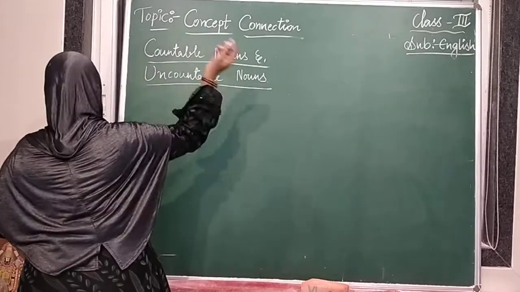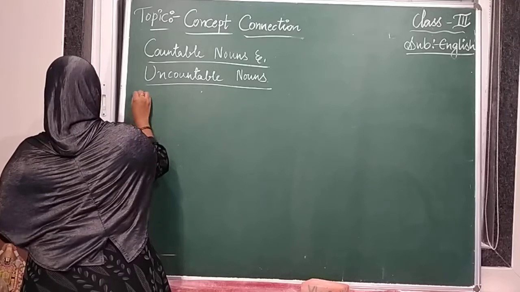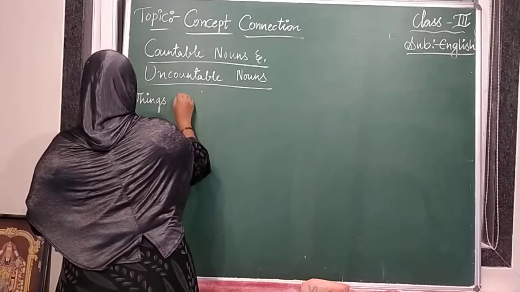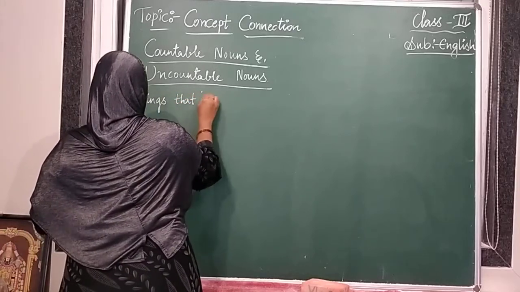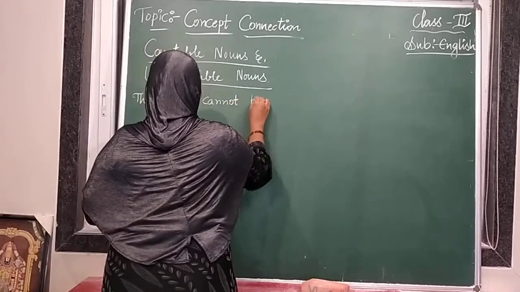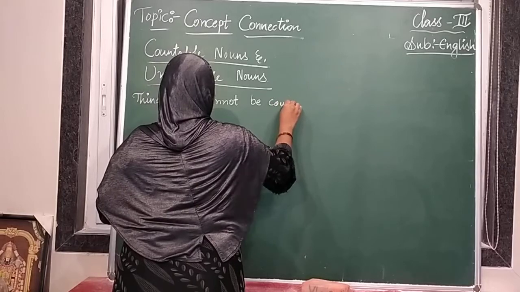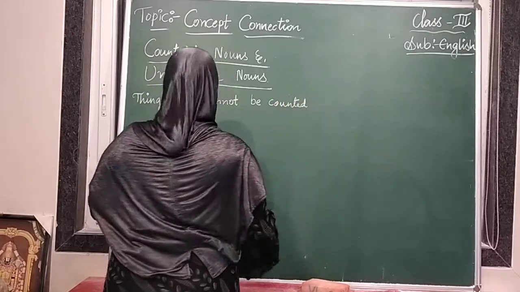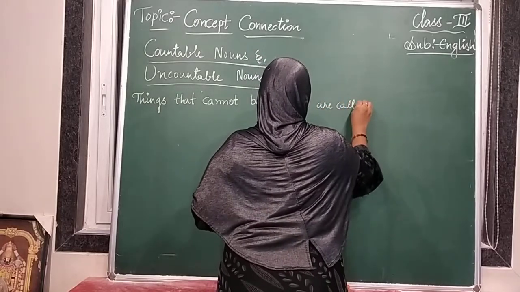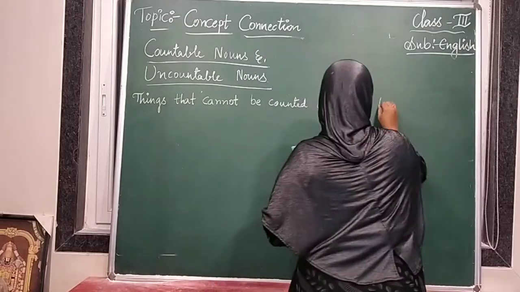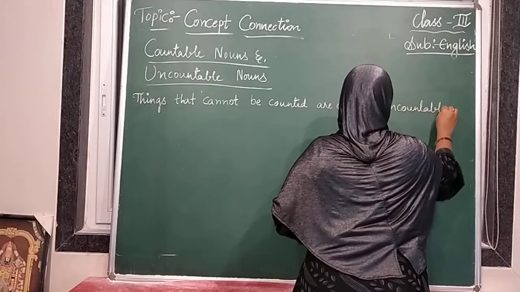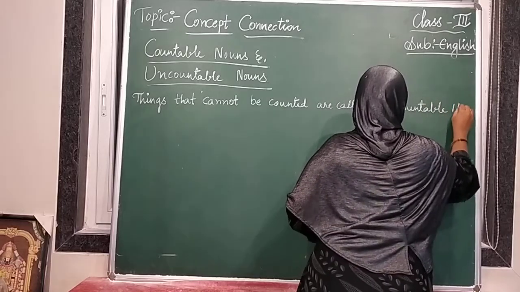So, uncountable nouns: things that cannot be counted are called uncountable nouns.